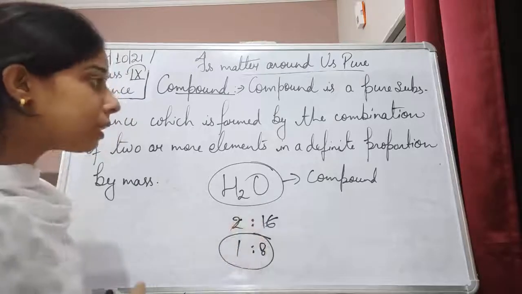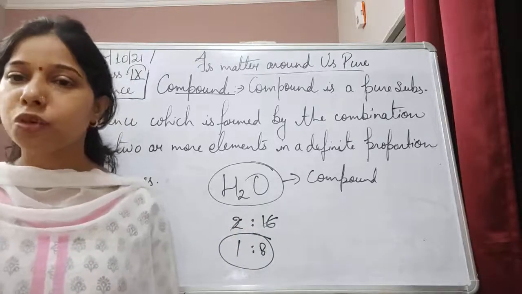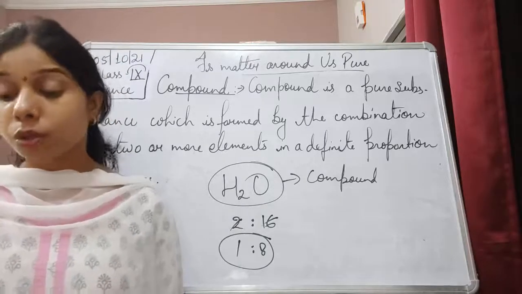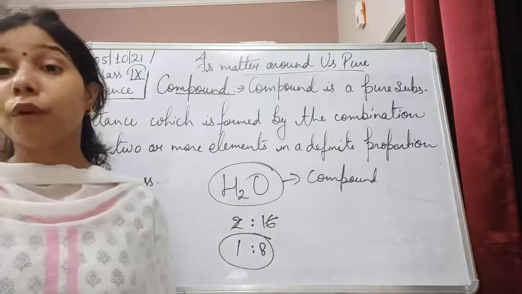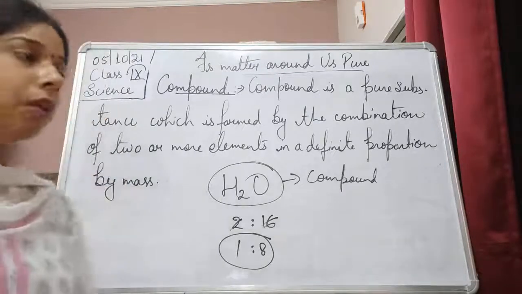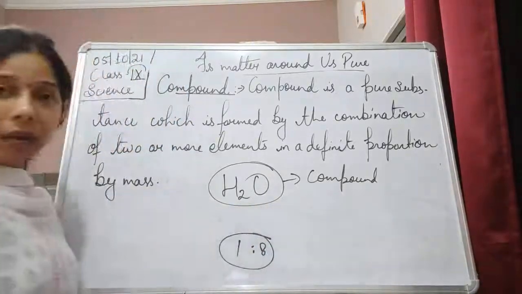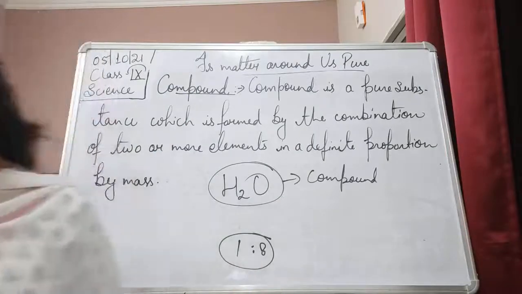If we take the compound water from anywhere, the ratio will remain the same. It will always be 1:8. So whenever hydrogen and oxygen combine together to form water, they will always combine in a fixed proportion by mass, and that is 1:8.